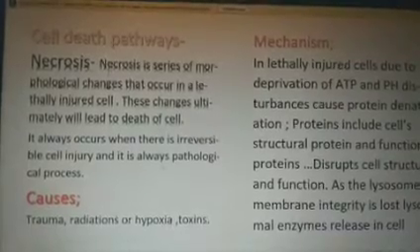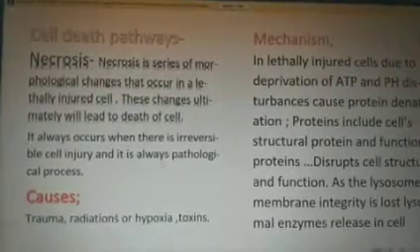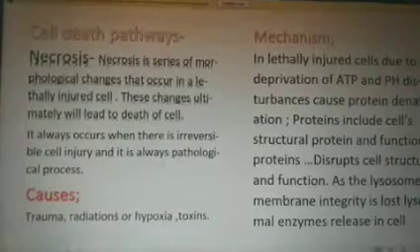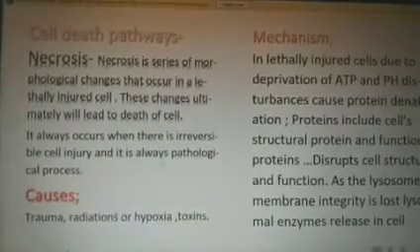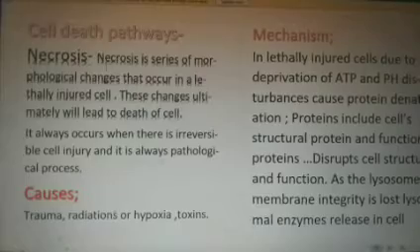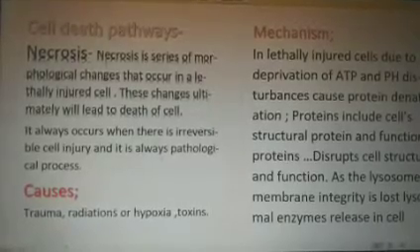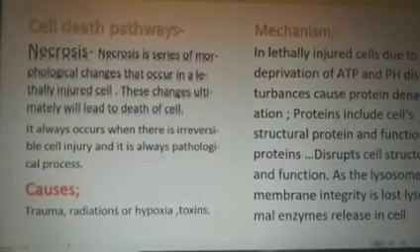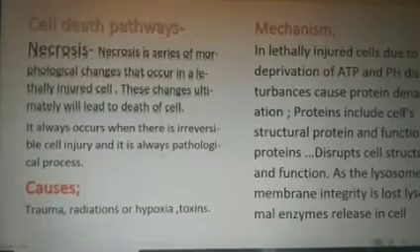Everyone. Today I am going to explain some cell death pathways. So the cell death pathways are two. One is necrosis and the other one is apoptosis.